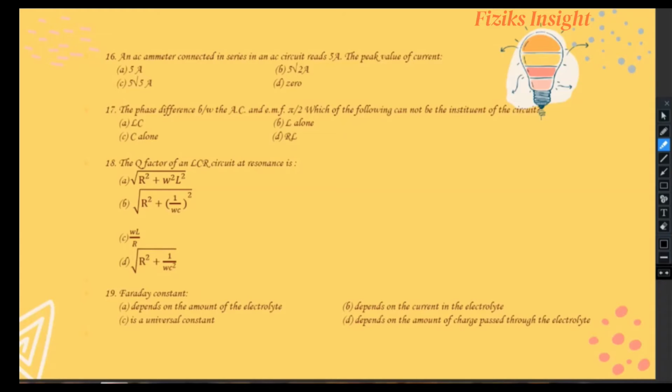In 16th question, it has been asked that an ammeter connected in series in AC circuit reads 5 ampere. You have to evaluate peak value of current. We know that ammeter reads I root mean square, thus 5 ampere is root mean square value of current. Now I root mean square is equal to I naught by root 2, hence I naught is equal to 5 root 2. So B option is correct in this question.